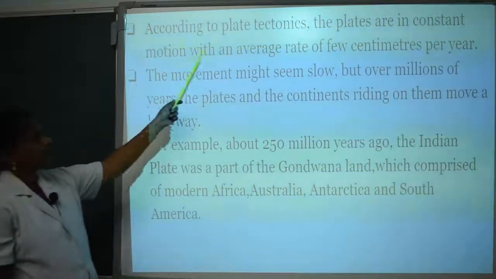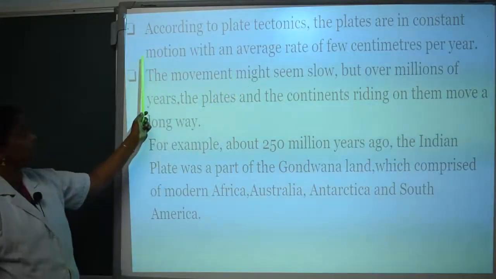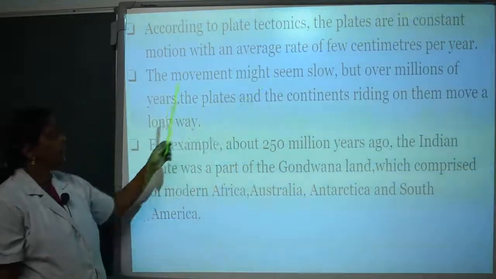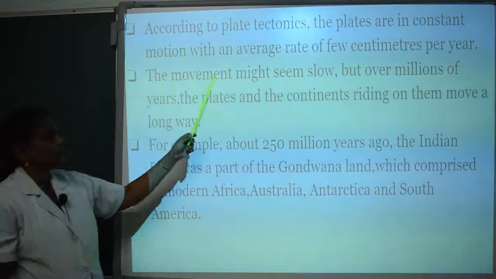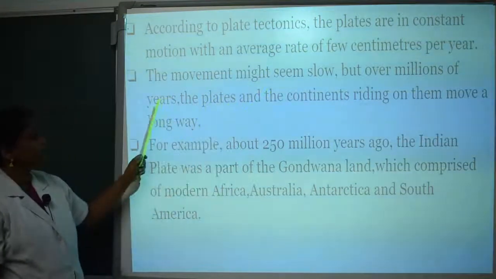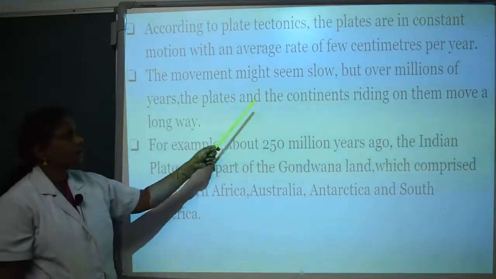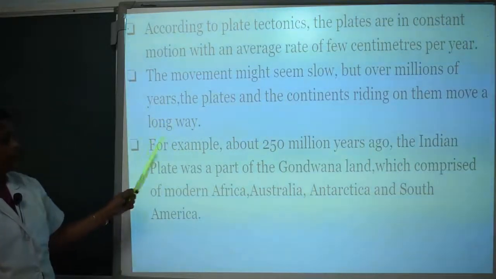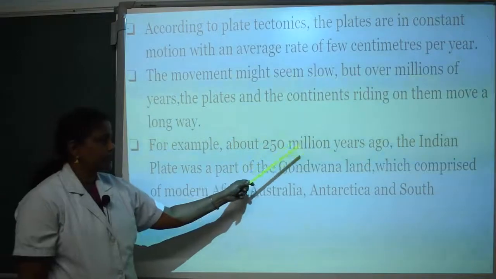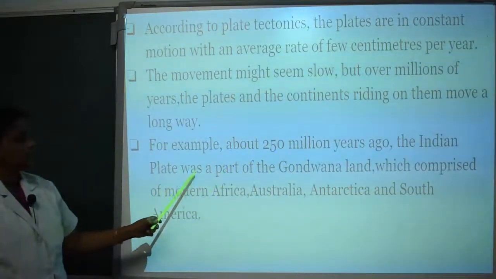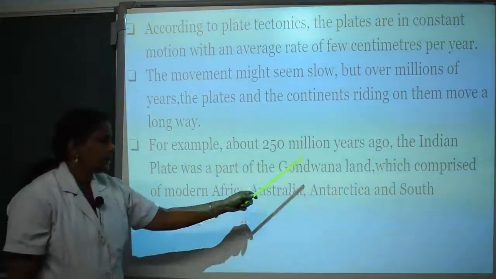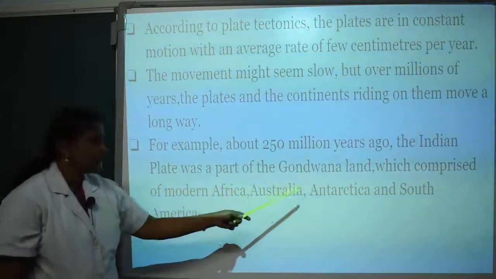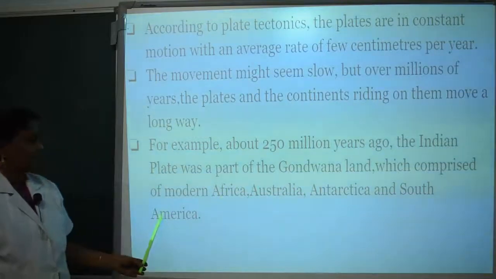According to plate tectonics, the plates are in constant motion at an average rate of a few centimeters per year. The movement might seem slow, but over millions of years the plates and the continents riding on them move a long way. For example, about 250 million years ago, the Indian plate was a part of Gondwanaland, which comprised modern Africa, Australia, Antarctica and South America.